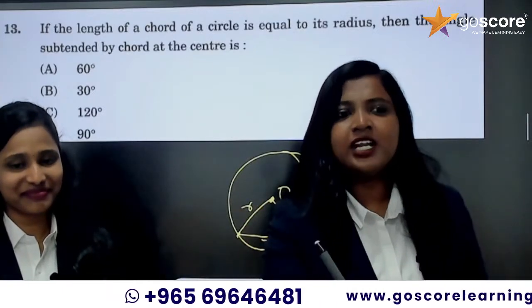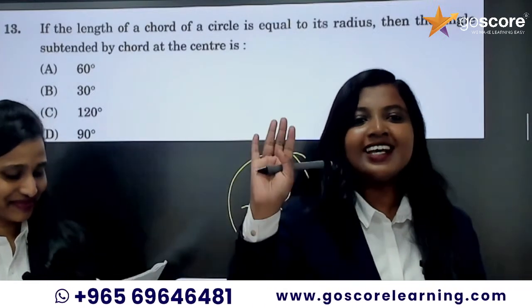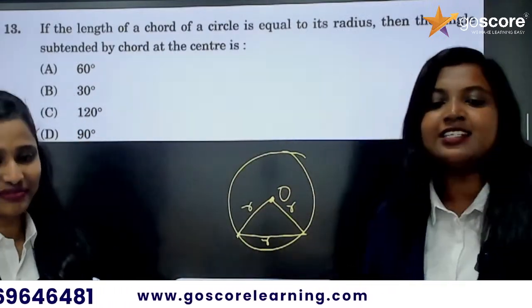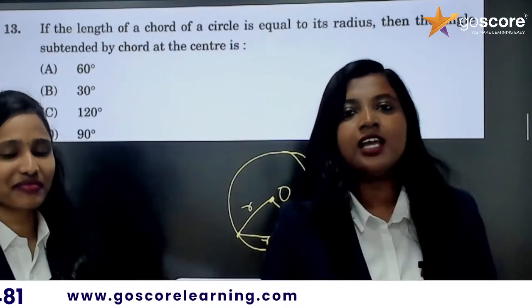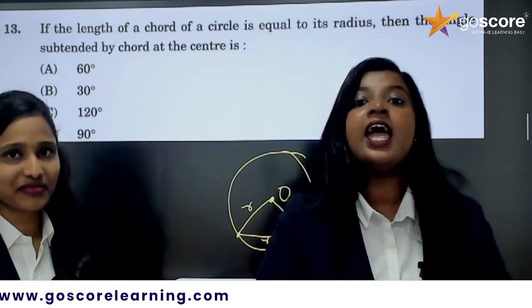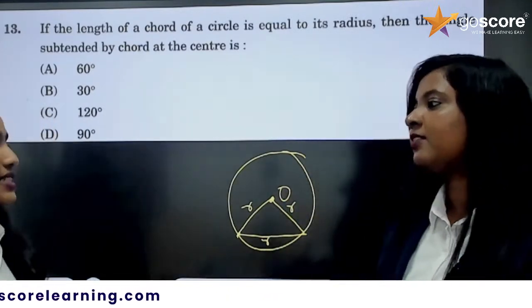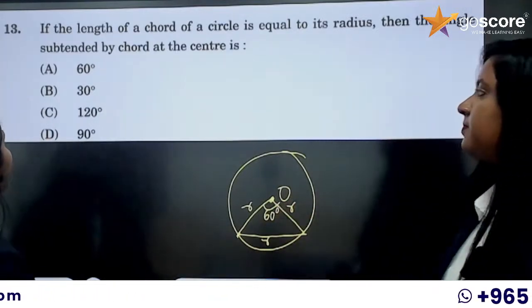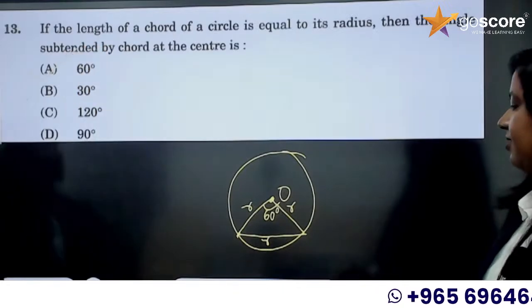How many of you got 1 as the answer or something? You got tricked. So it is an equilateral triangle. What is the speciality of equilateral triangles? All the sides and angles are equal, and each angle is equal to 60 degrees. So the angle subtended by this chord at the center is 60 degrees, so our option is correct.